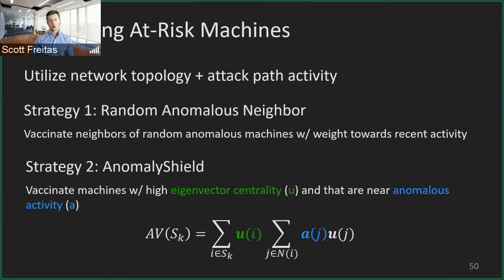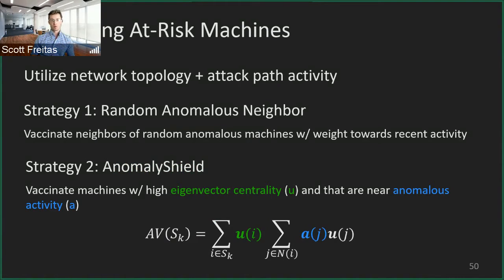And finally, the third component is identifying these at-risk machines. You can think of this as many ways to defend, and we're going to talk about two different strategies. But there are also more uninformed strategies just based on the network topology itself. You can imagine things with high page rank or node degree. Our strategies are based on network topology, but also on where the attacks are actually occurring. These are more dynamic strategies that look at network topology and also where current strange activities are occurring.